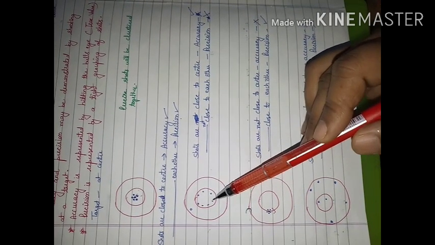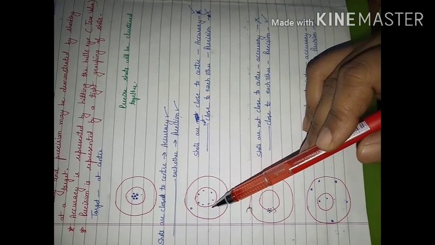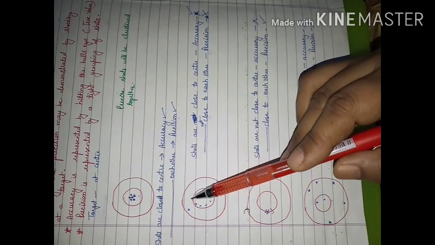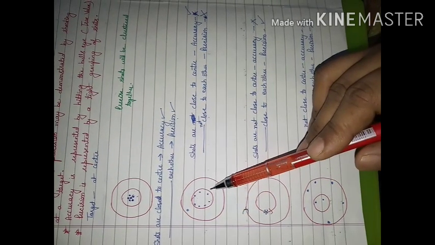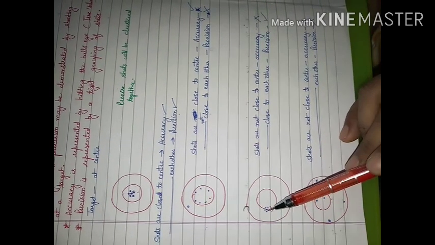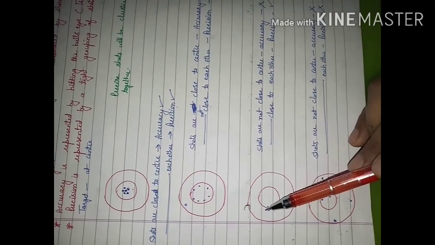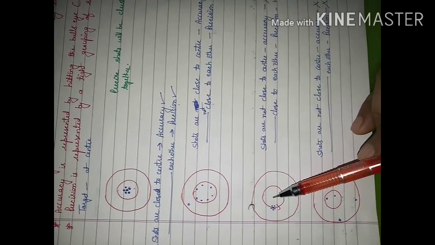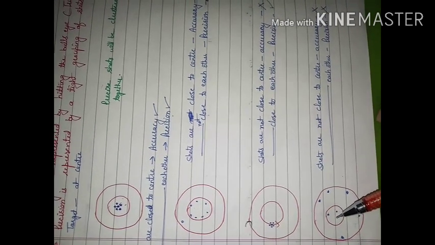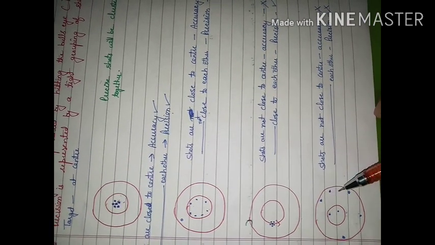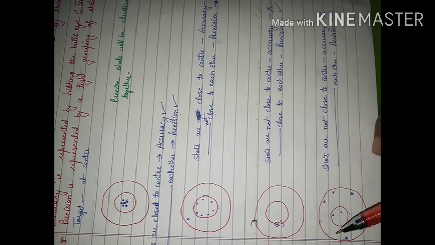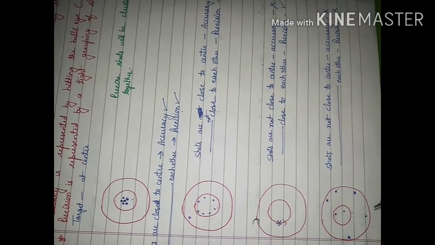If you will arrange the values and this type of figure is coming, then in that case it is not in the form of cluster. When it is not in the form of cluster, then it will not be precise. It is close to the center. It means it is accurate, but it is not precise. In this set of reading, what you will have? In this set of reading, it is away from the center, but it is in the form of cluster. So it is precise but not accurate. In this case, most of the readings are going to be away from the center. Away from the center means not accurate, and they are not in the form of cluster also. So this type of figure will represent that readings are neither accurate nor precise.